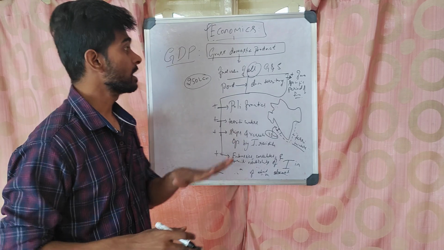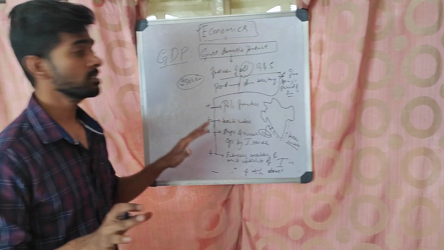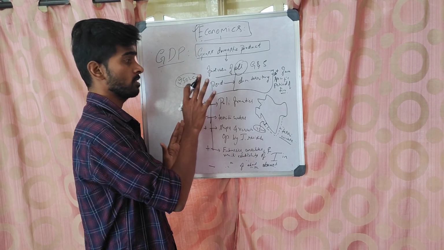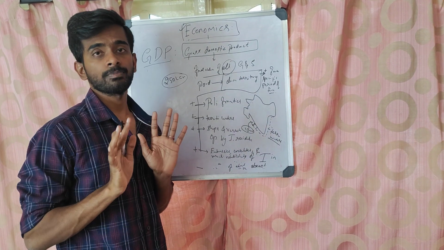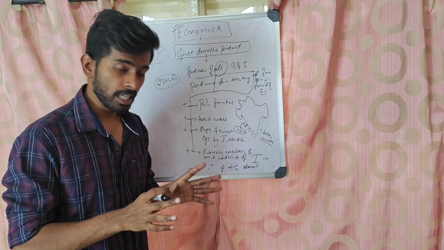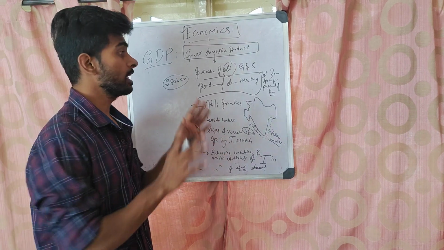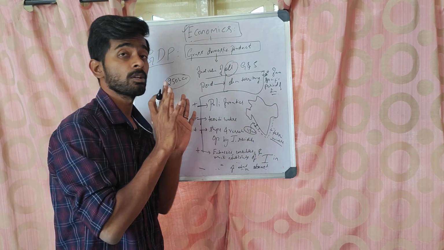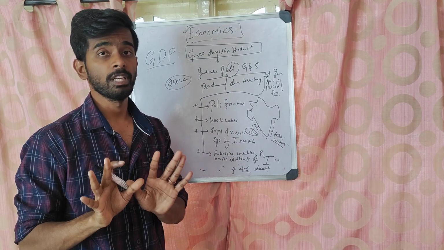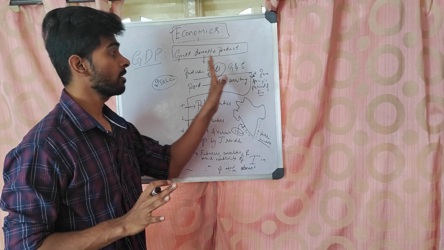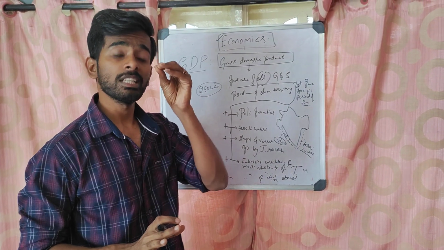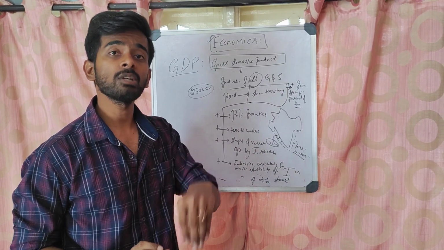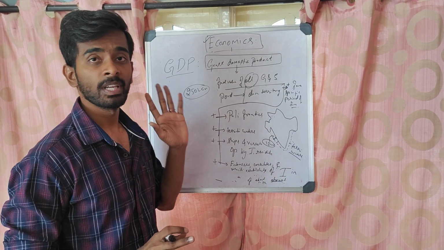And one thing you can see here, this gross domestic product is the final value of all goods and services produced in the domestic territory. That means whoever produces, whether an Indian or a foreigner, should produce in this domestic territory. The domestic territory keyword is very useful here. Whatever is produced in the domestic territory is Indian GDP.